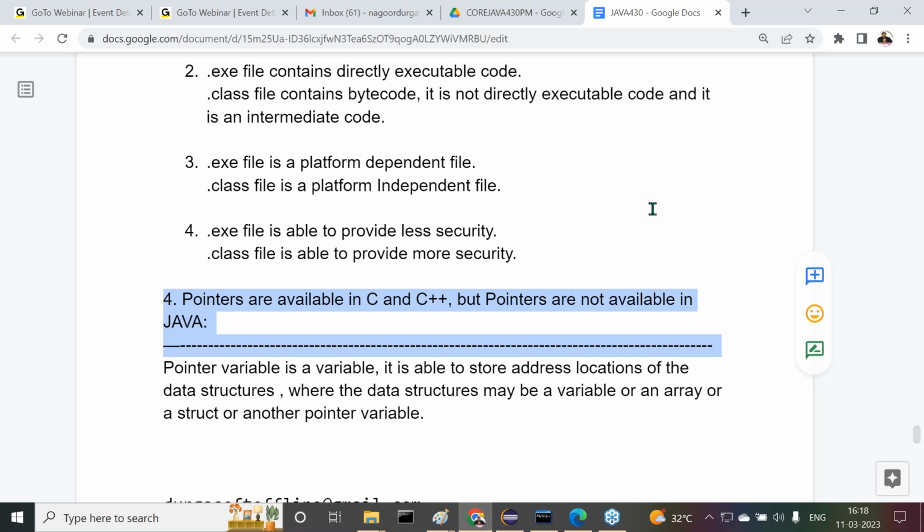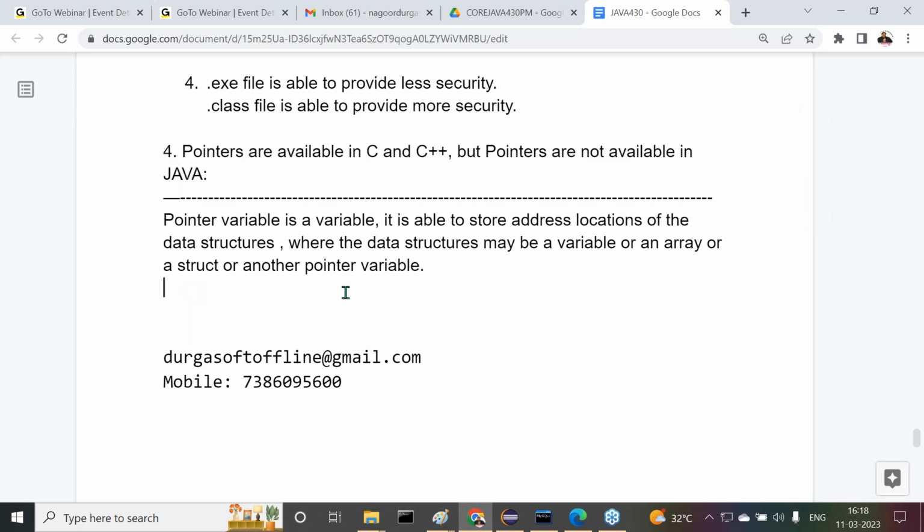Is it clear or not? So what was the schedule I gave today? 4 to 5 o'clock, just today only. Tomorrow is a gap for us, and the day after tomorrow, as usual, from 4:30 onwards we continue up to 6 o'clock. But today, because of some other batches, I need to take only 1 hour of class. That means 1 hour in the sense of up to the completion of this particular pointers topic. Now let's see this point.